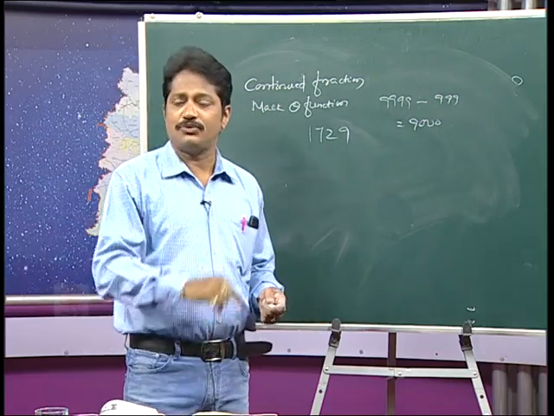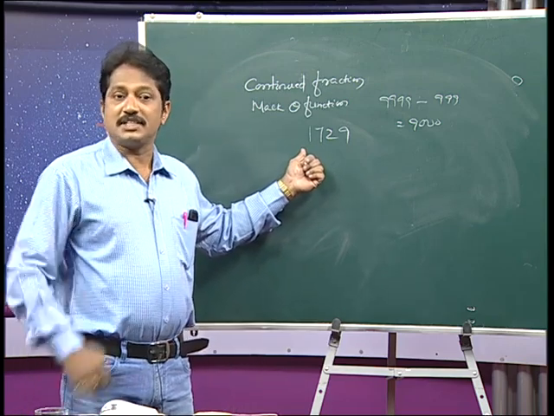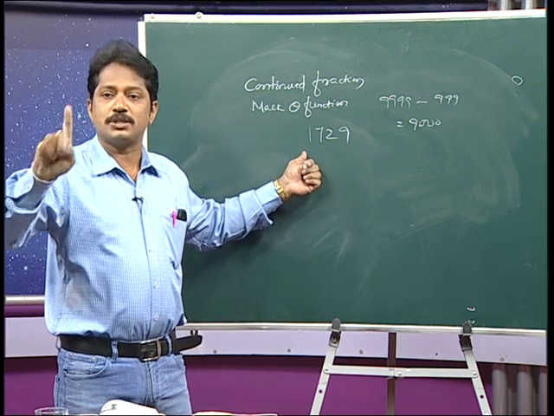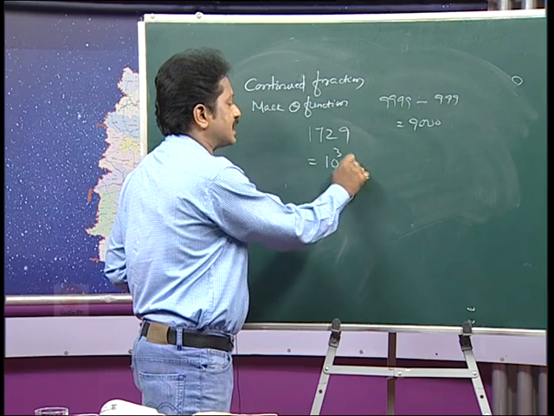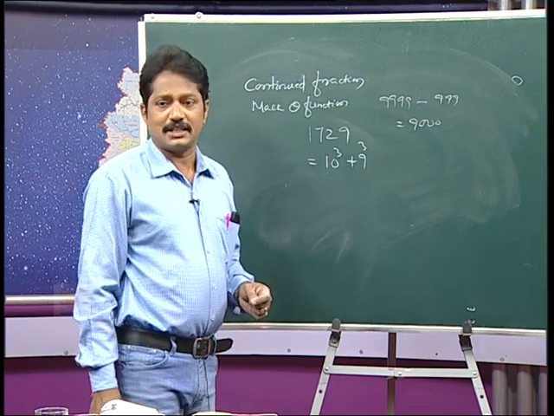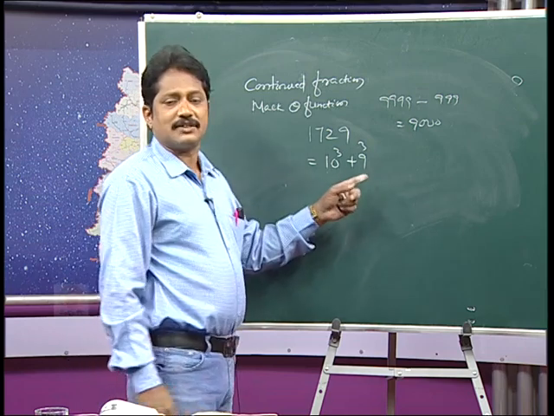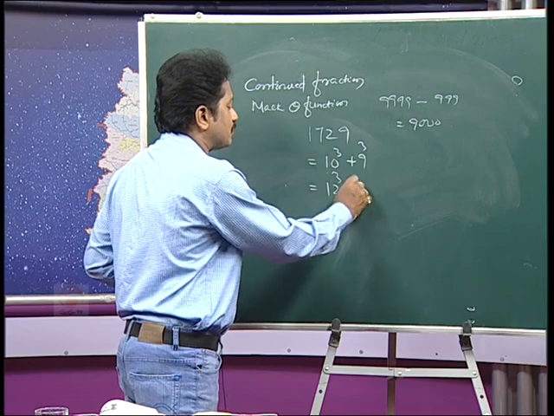Among the 9000 4-digit numbers, this is the smallest number which can be expressed as the sum of two cubes in two different ways. That is, 1729 can be expressed as 10 cube plus 9 cube. 10 cube is 1000 and 9 cube is 729. So, 1000 plus 729 is 1729, and one more way is 12 cube plus 1 cube.